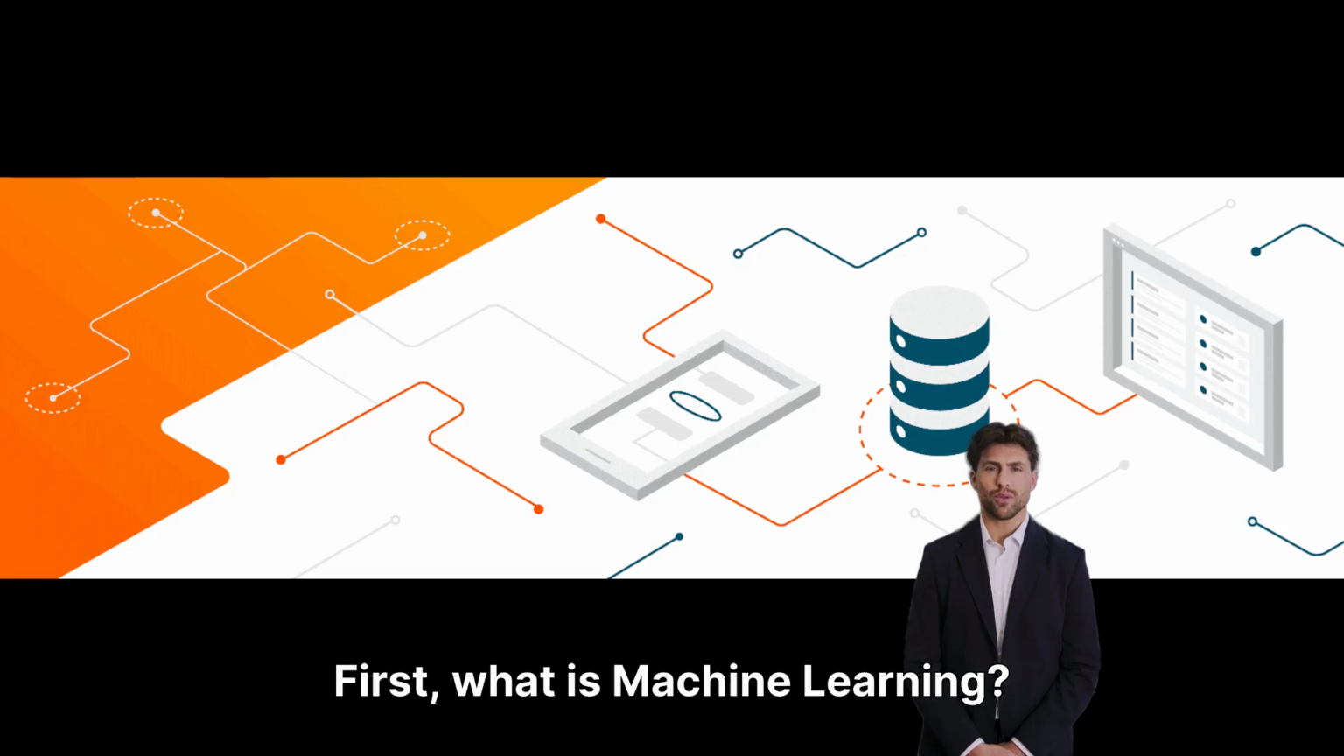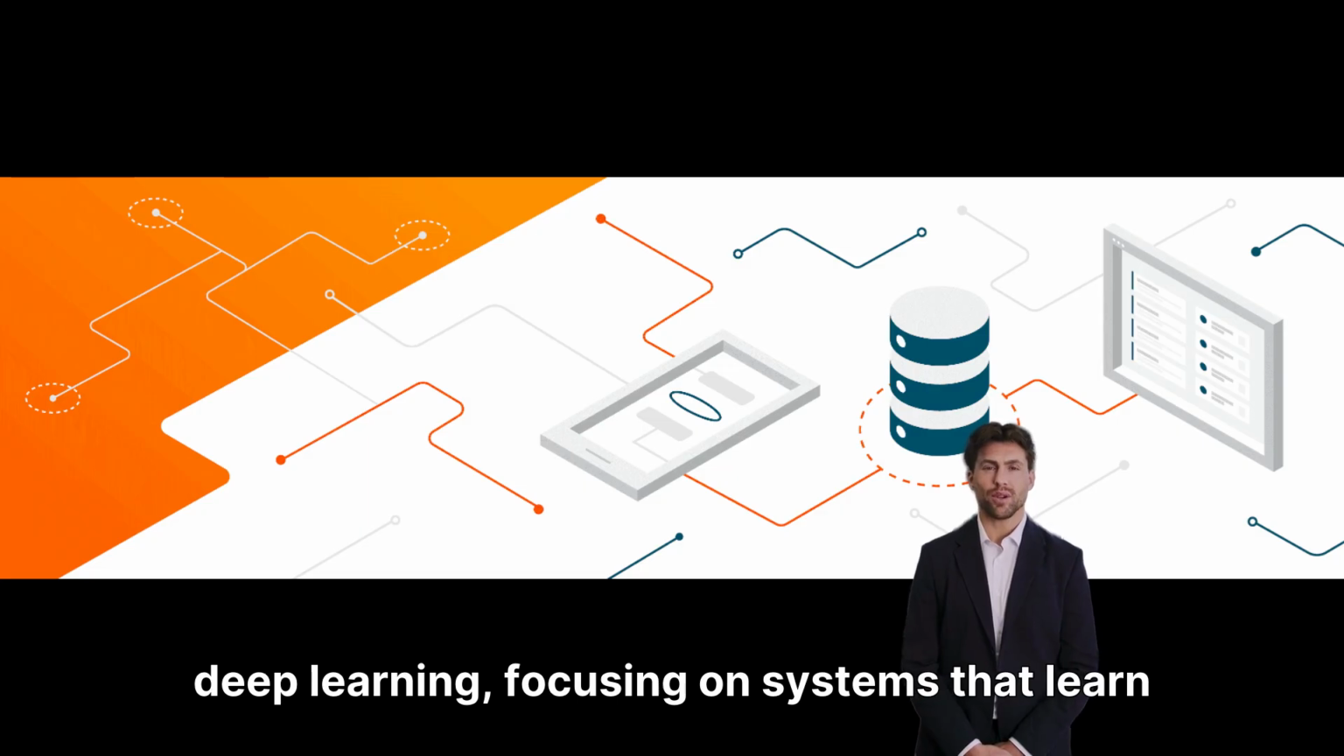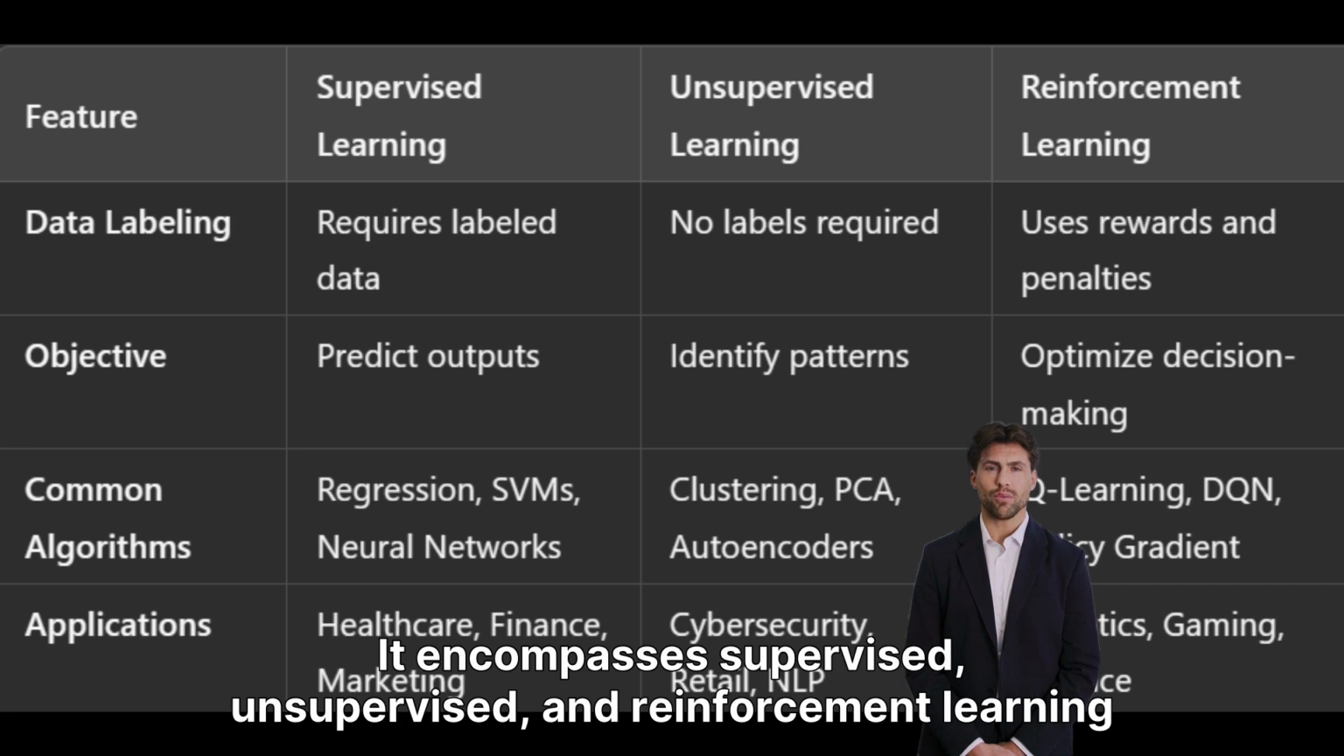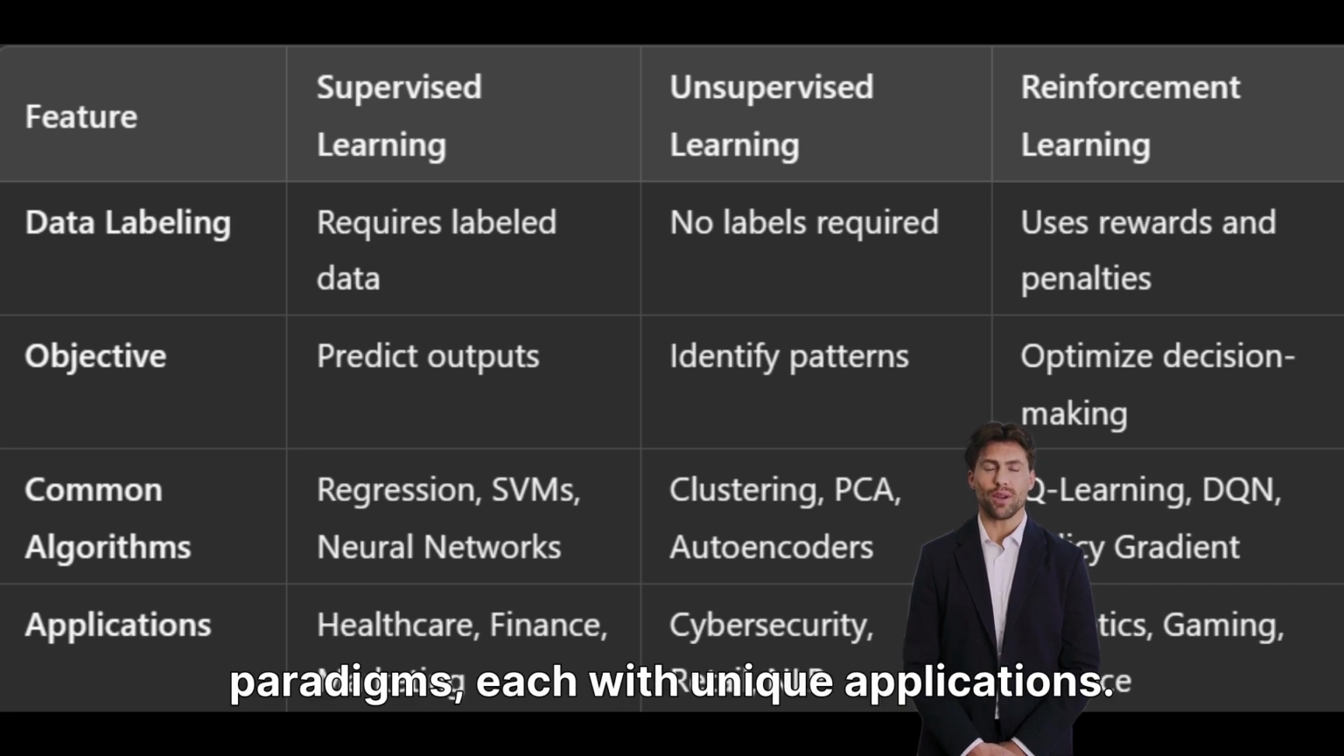First, what is machine learning? It's a subset of AI, distinct from deep learning, focusing on systems that learn from data. It encompasses supervised, unsupervised, and reinforcement learning paradigms, each with unique applications.